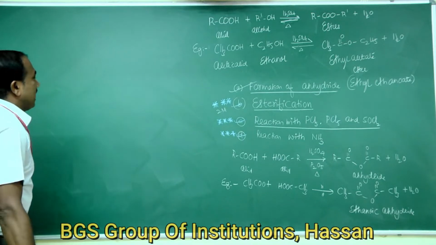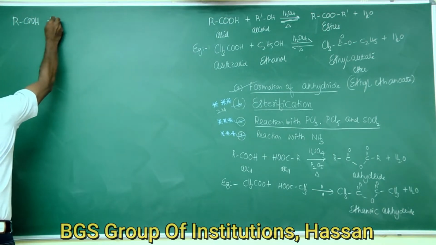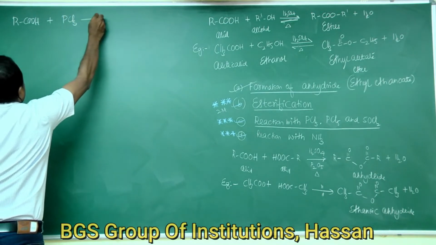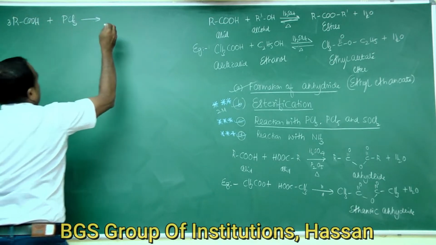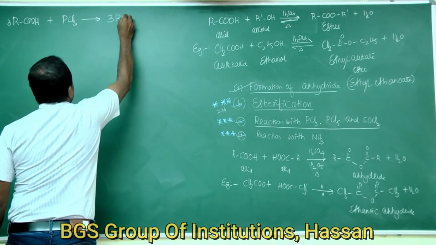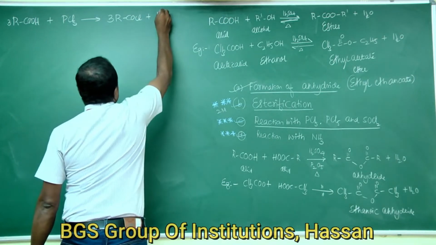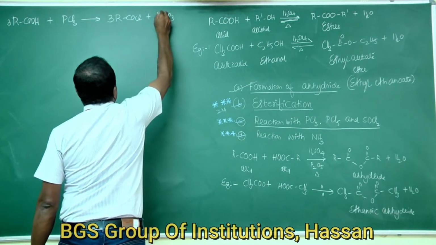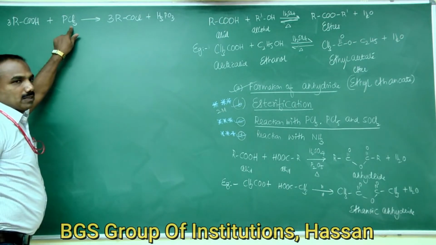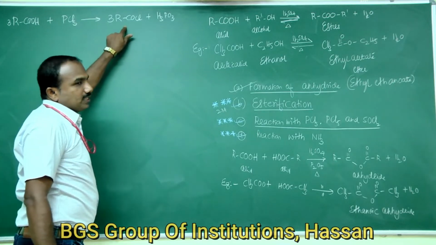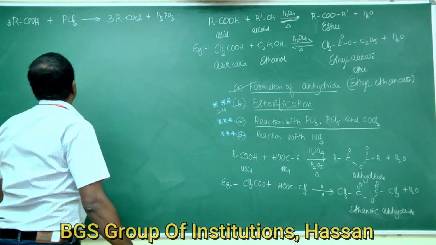Carboxylic acid reacts with phosphorus trichloride. RCOOH reacts with phosphorus trichloride to give RCOCl plus H3PO3. Here the OH group of carboxylic acid is replaced by a chlorine atom. Therefore RCOCl, acid chloride, is formed with the liberation of phosphorous acid.